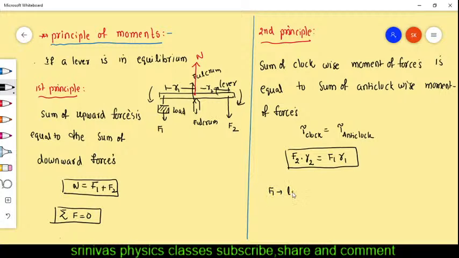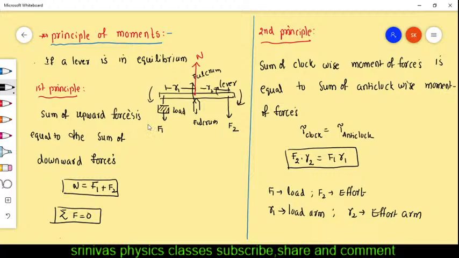What is F1 here? F1 is the load. What is F2 here? Effort. Effort means we are pulling down. This is our effort to lift the load. And what is R1? R1 is the load distance from the fixed point. That's why it is called the load arm. And R2 is the effort distance. That's why it is called the effort arm. This is about the lever.